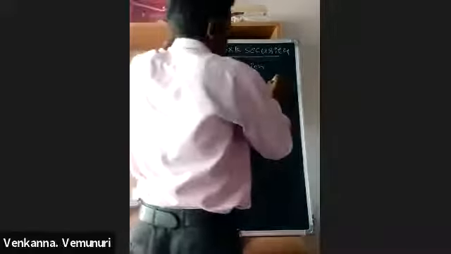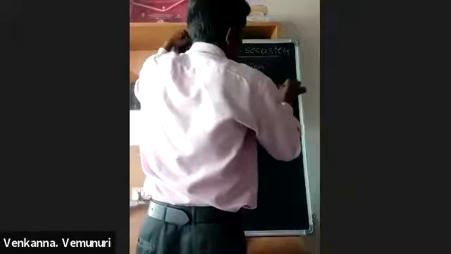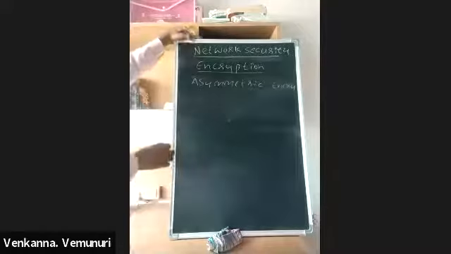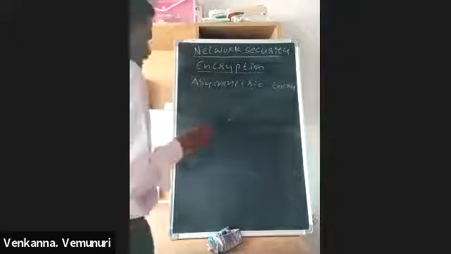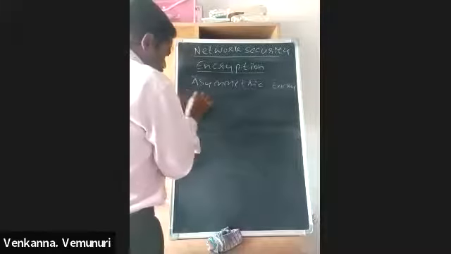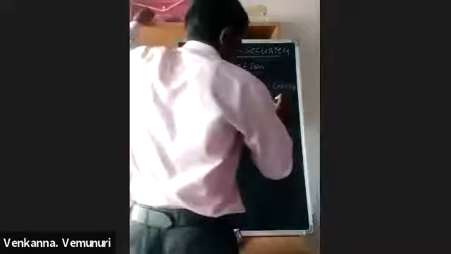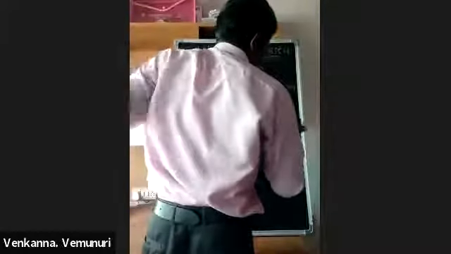Asymmetric encryption. In this asymmetric encryption, for example, this is the sender and this is the receiver.